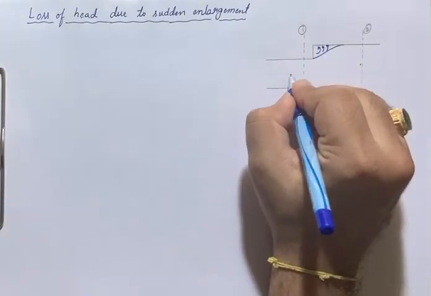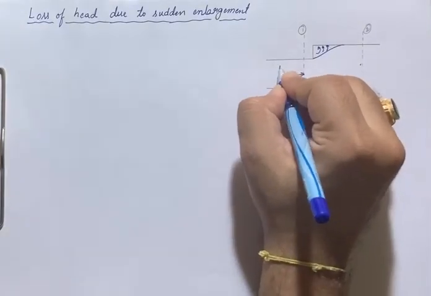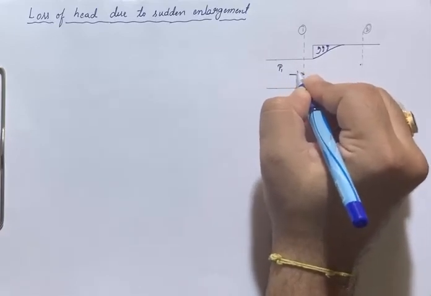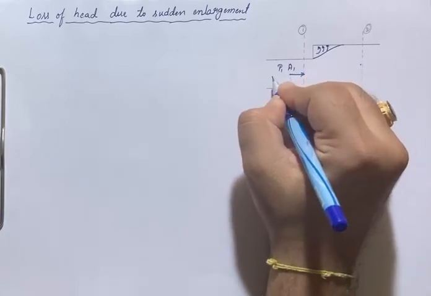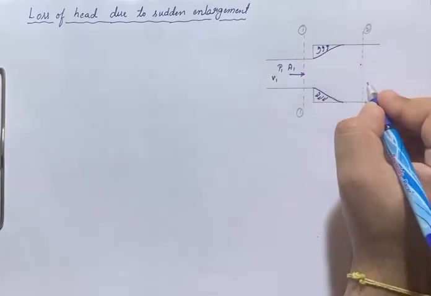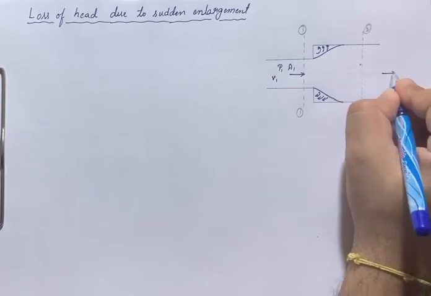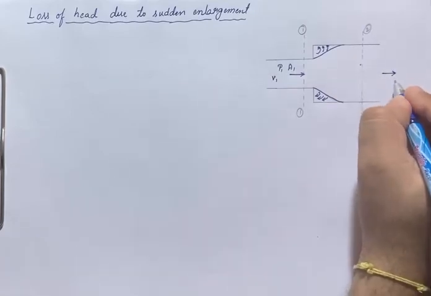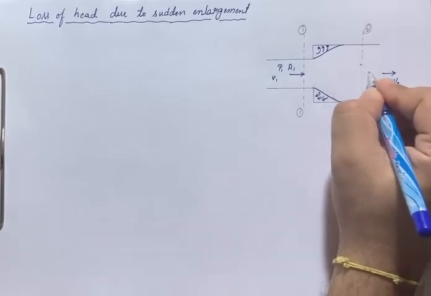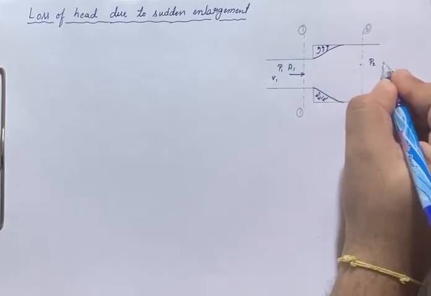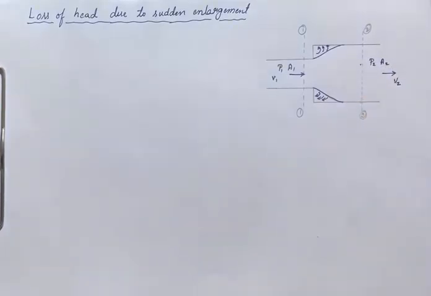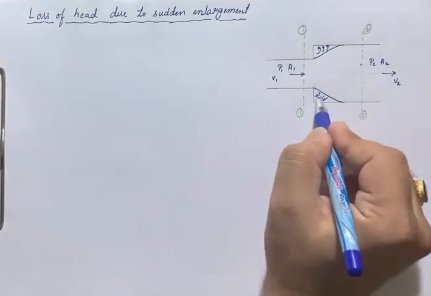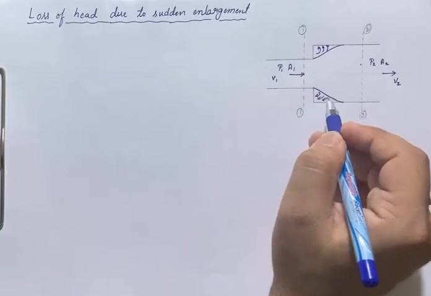Now in this section I will consider P1 as the pressure in section 1, A1 is the area in section 1, and V1 is the velocity in section 1. After the formation of the eddy, in section 2, V2 will be the velocity, P2 is the pressure, and A2 is the area in section 2. Due to the formation of these eddies, the loss of head will occur.